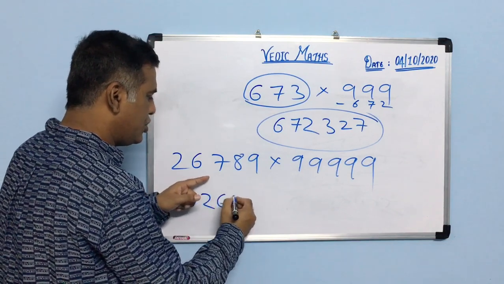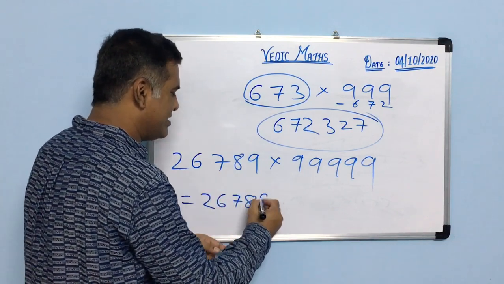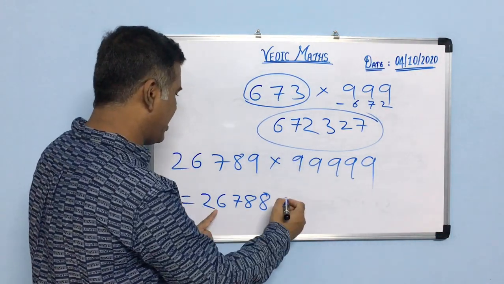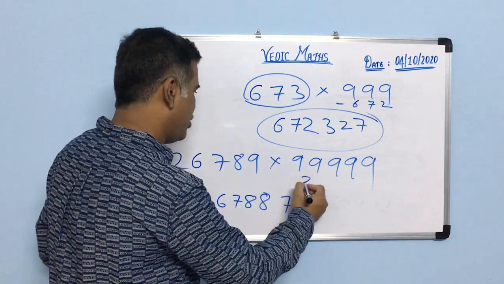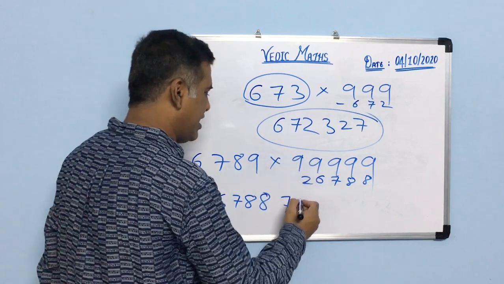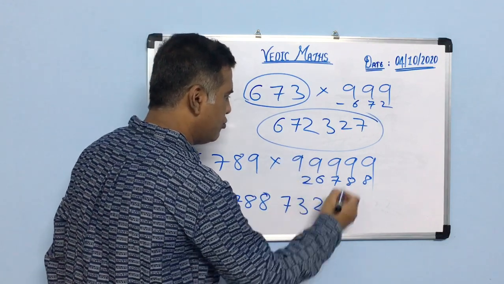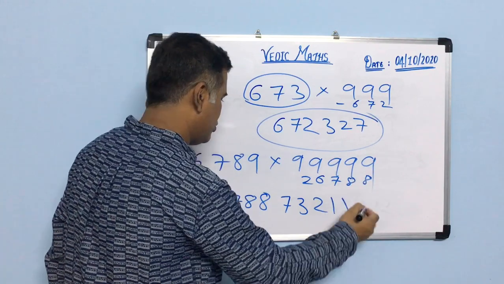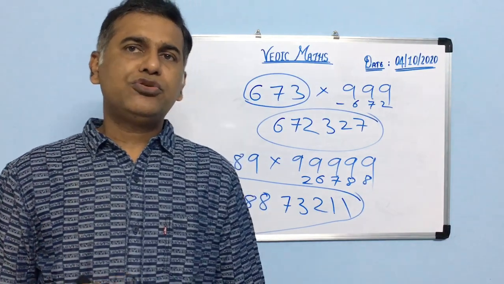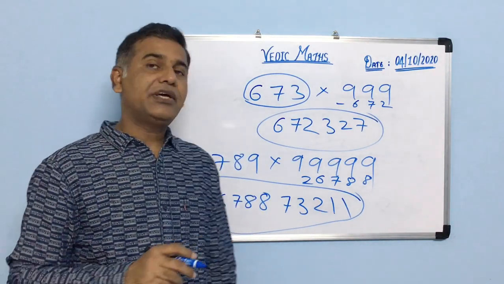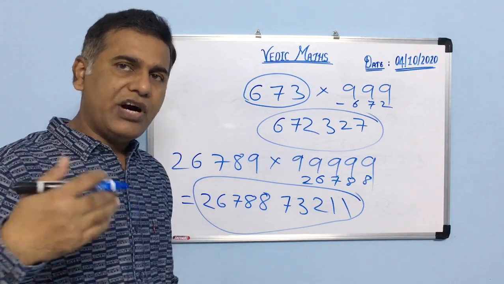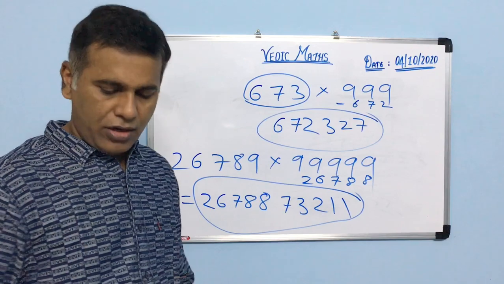So what is my answer? 2, 6, 7, 8, and 1 less, that means 8. Then I will write the complement of 9, or you can subtract it. 9 minus 2 is 7, or here you can write 26788 so that you will not make any mistake. So 9 minus 2, 7. 9 minus 6, 3. 9 minus 7, 2. 9 minus 8, 1. 9 minus 8, 1. So this is the final answer. Hardly it will take 2 to 3 seconds. So in Vedic mathematics, the calculation is very easy and you can do it much faster after a lot of practice.